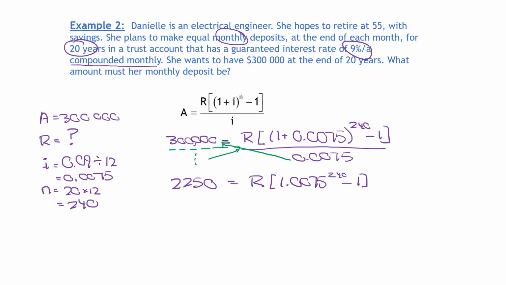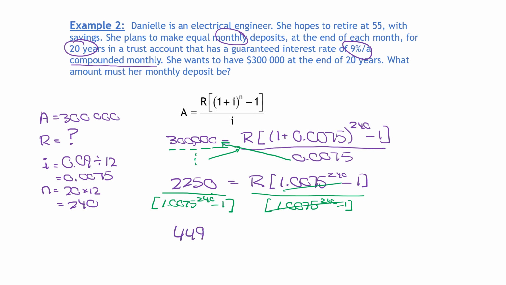We're trying to isolate R, so I now have to divide both sides by this big bracket. They will cancel out. I'm going to do the same to this side, 2,250. You don't have to write all of this out, of course. I'm just illustrating for you. So we get a value for R of $449.18. And we need a sentence because we had a word problem.